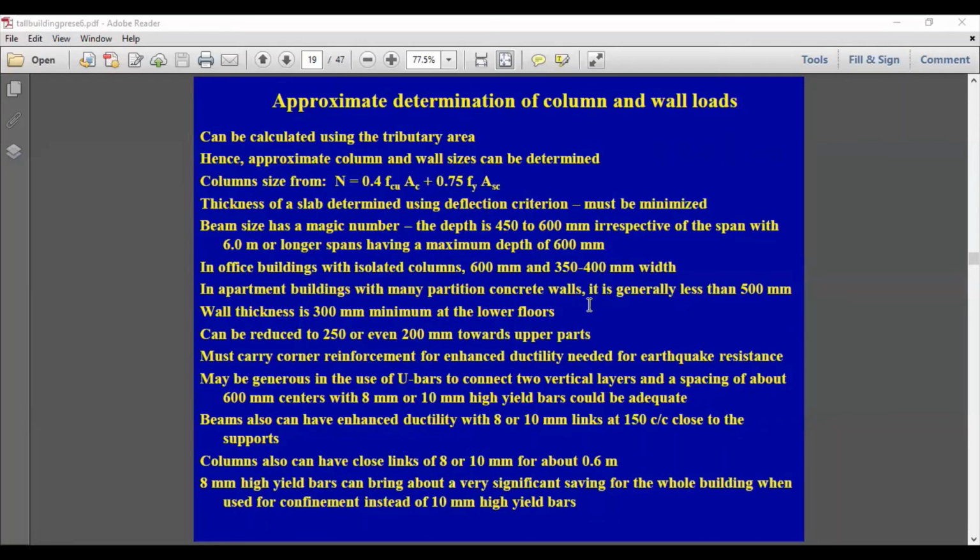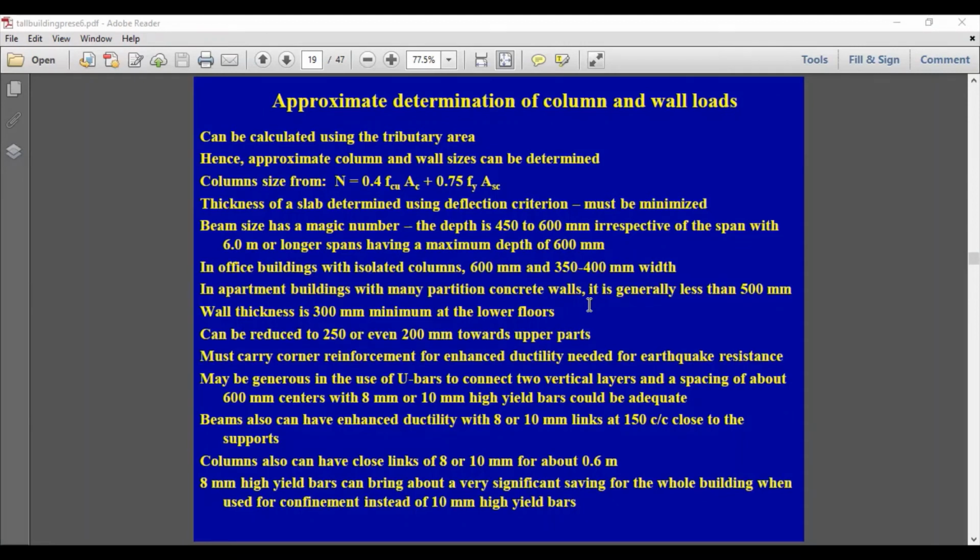So how do you find the thickness or the size of the slab? Thickness of the slab is generally found by considering the deflection criterion. So something like the effective depth of the slab is equal to span divided by 35. Span divided by 35 will give you a reasonable value for the thickness of the slab needed. Something like 32 to 35 for reinforced concrete.